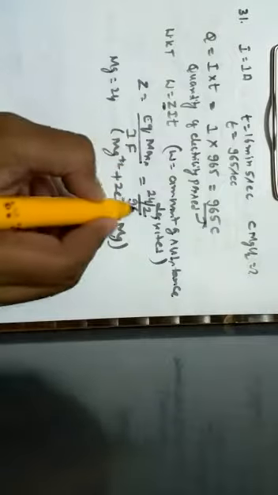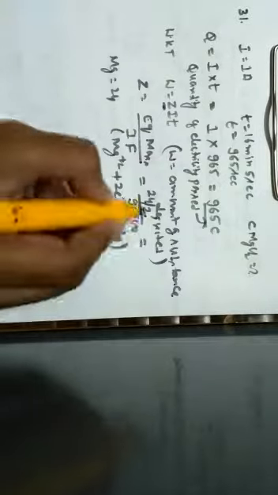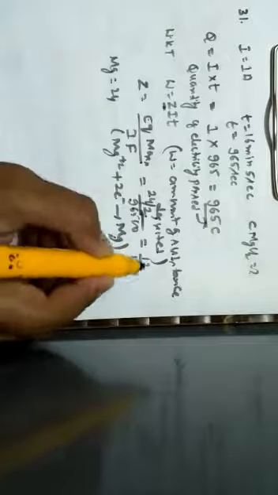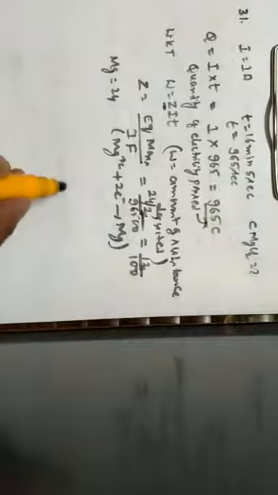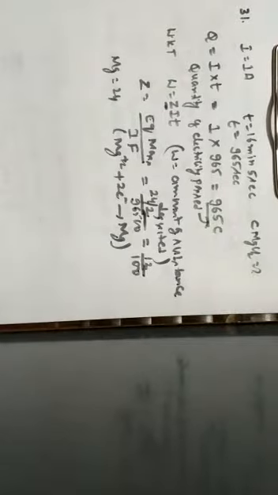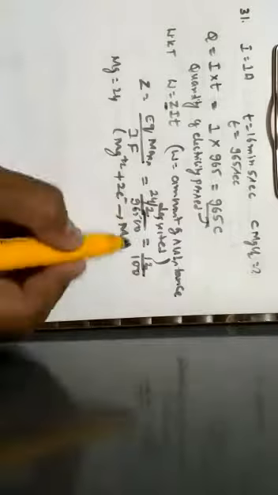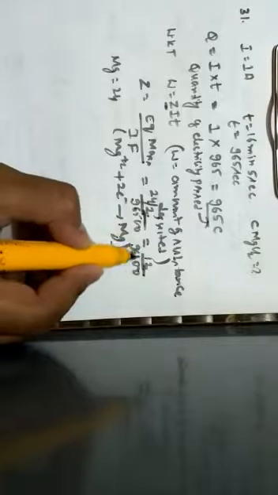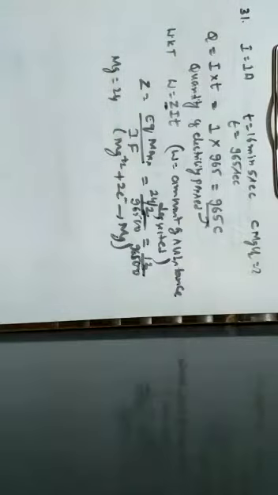So 1 Faraday is nothing but 96,500. If I simplify this, it comes out to be 12 by 96,500.